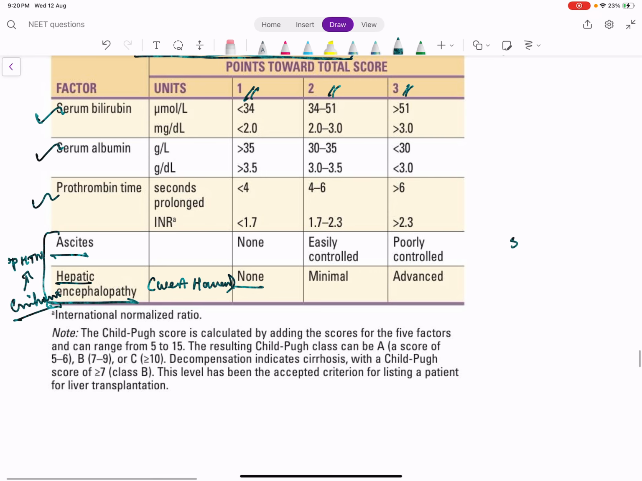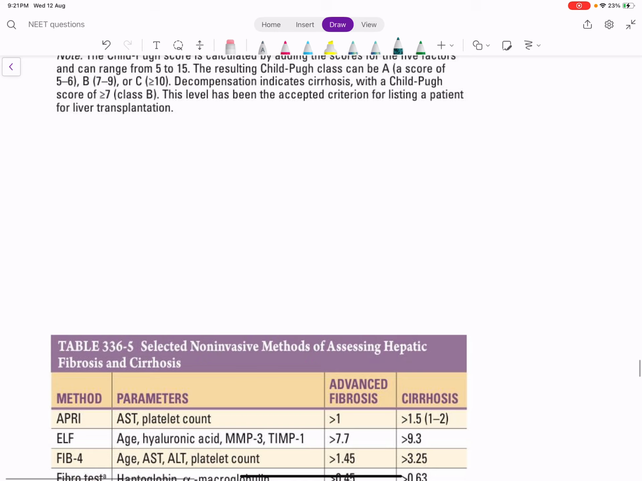The minimum score is 5, right? So if the score is 5 to 6, it is Child A, it is mild cirrhosis. If the score is 7 to 9, it is Child B, it is moderate cirrhosis. If the score is 10 to 15, it is Child C or severe cirrhosis.